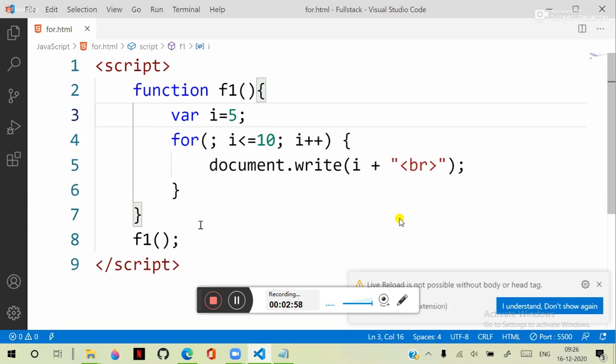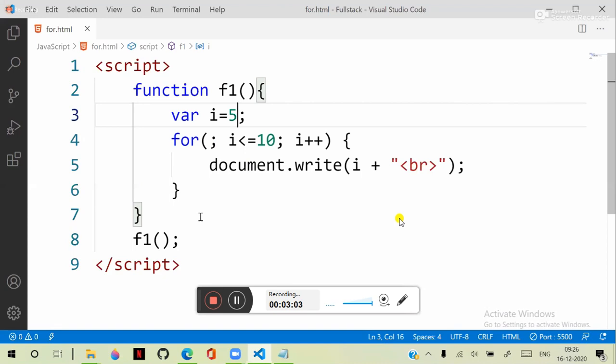In a for loop, the condition is also optional. Here I'm not defining the condition, but the definition for the condition must be there. Remember, don't delete these semicolons, because that is the basic syntax.